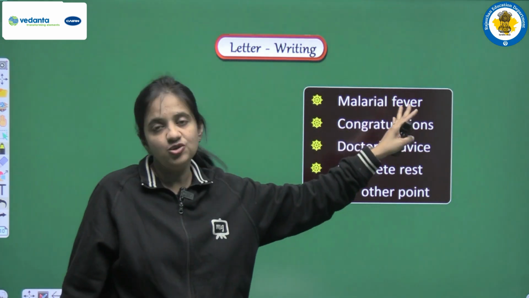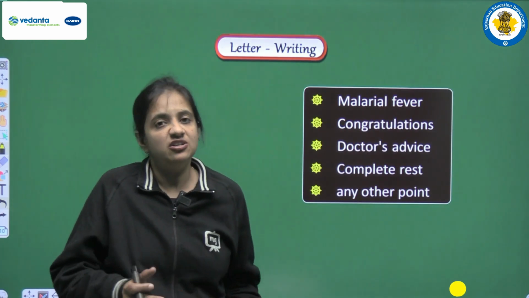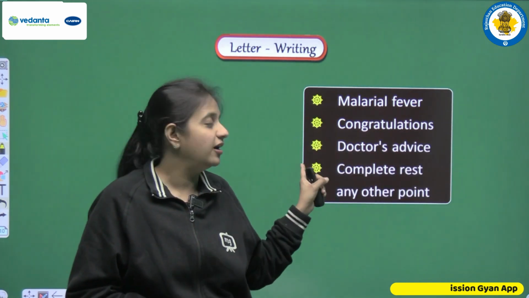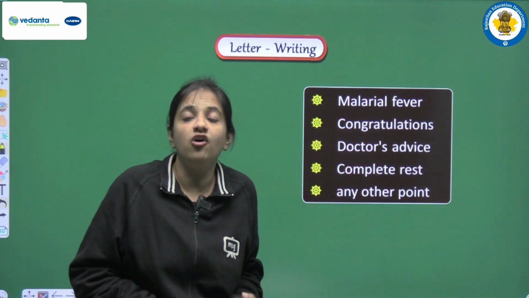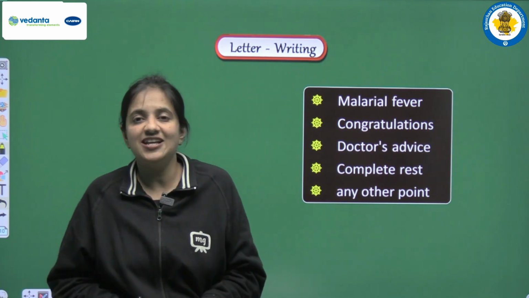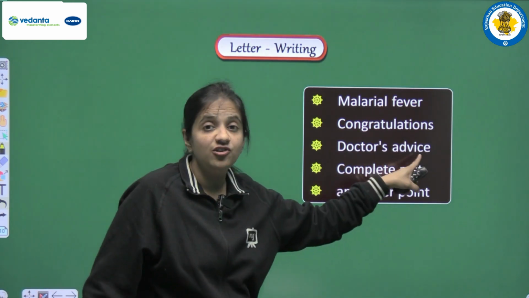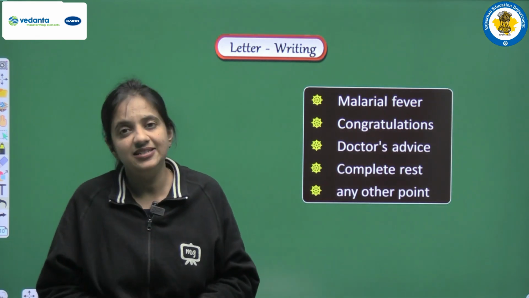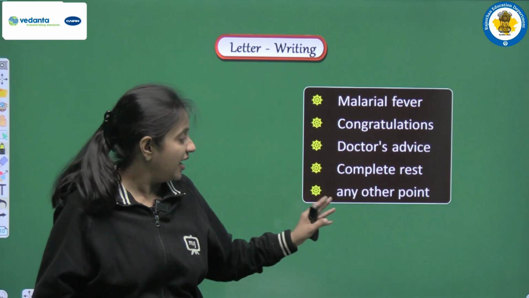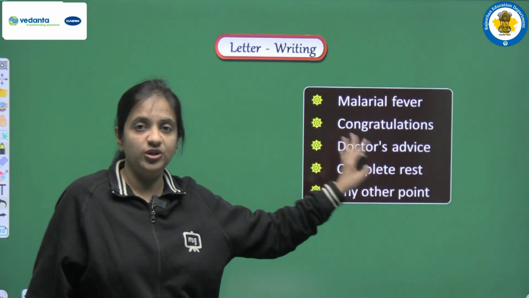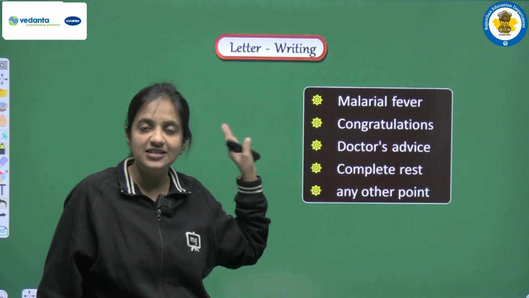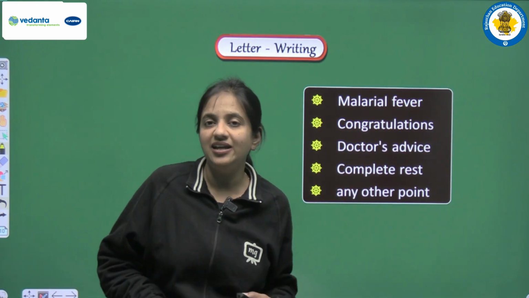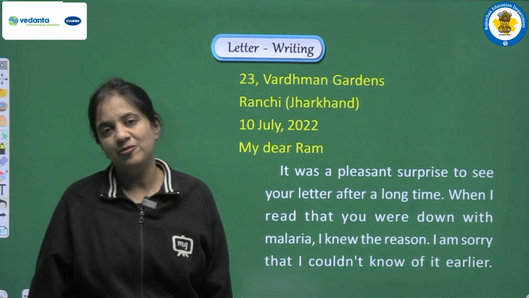Next is congratulations. So yes, finally he is able to recover fully, so because of that we have to congratulate him. Doctor's advice. We have to add this point also, that he should follow all the advice, all the instructions that are given by his doctor. Complete rest. Yes, it is also very much important, because he is able to recover, but still complete rest is very much important. And yes, we can use any other point also. So we have to use these hints and cover all these points in our letter, and then we have to write a complete, perfect letter. So let's see how we can write this letter.